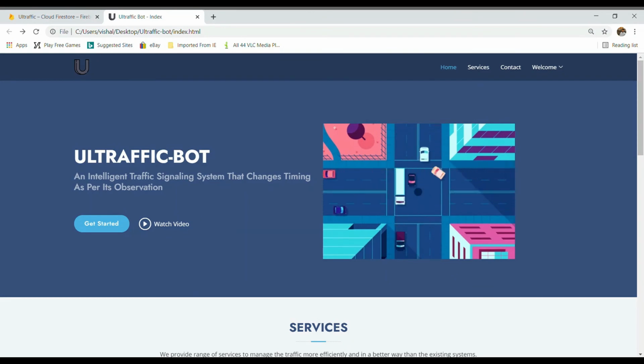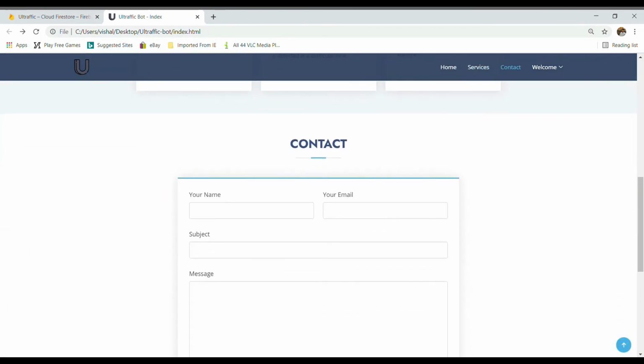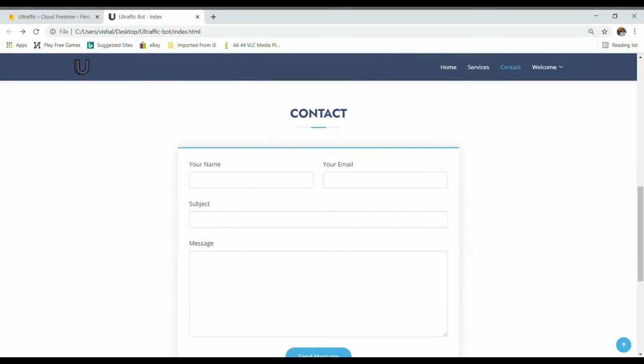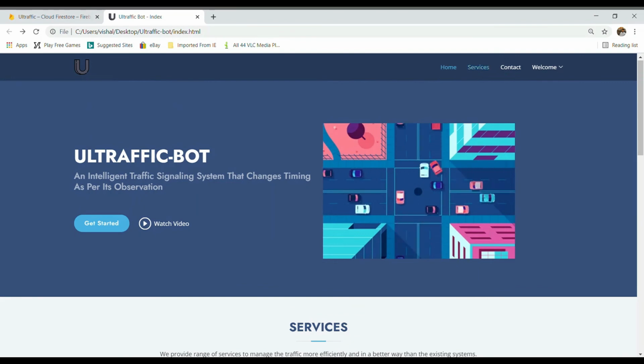So let's now move to the website module. Basically, it is an administrative module. It allows the admin to manage its users as well as the traffic junctions. So this is our index page, with a few services that we provide, and the user can contact us. And without any delay, let's try to log in.